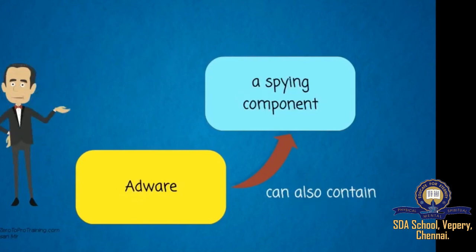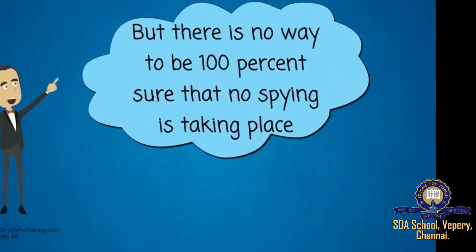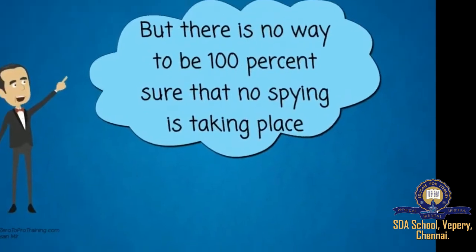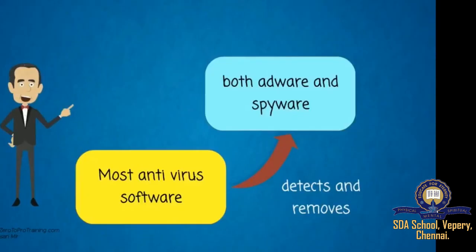Adware can also contain a spying component, and adware companies usually state a privacy policy saying no sensitive information will be collected. But there is no way to be 100% sure that no spying is taking place. Most antivirus software detects and removes both adware and spyware.